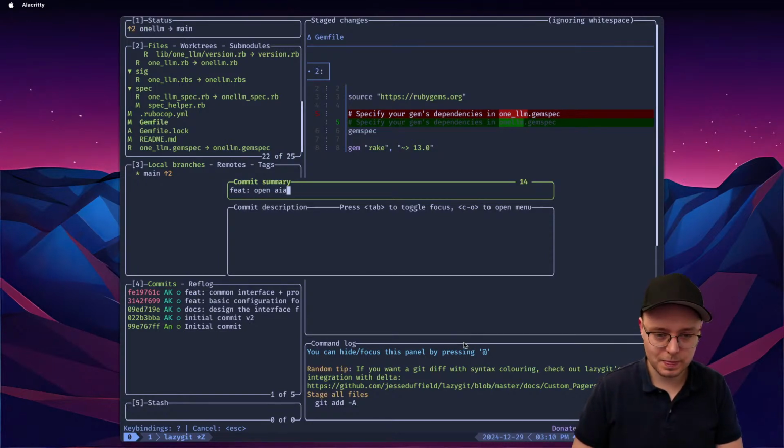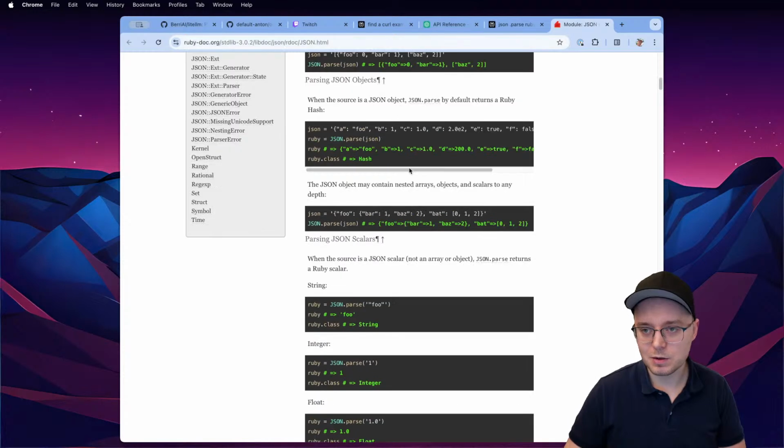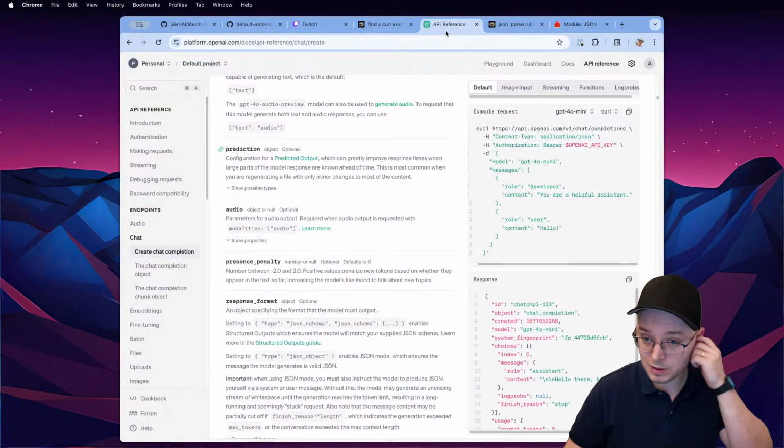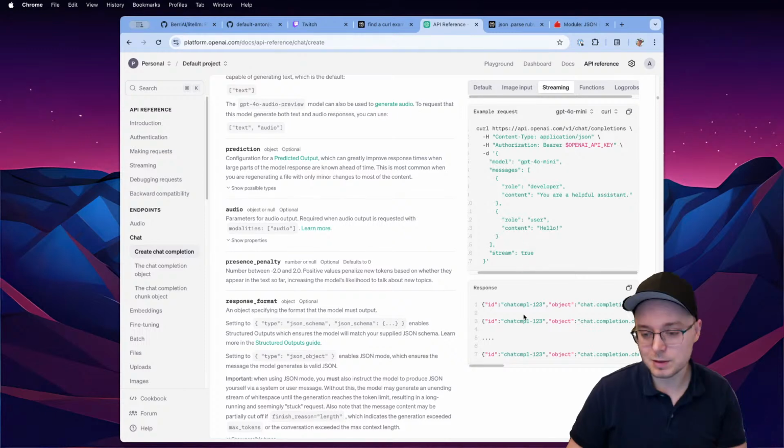So we're going to say feed OpenAI, OpenAI text in plus text out, no streaming. Good. This is the first example. Now we can do the streaming example. I think we're ready to try.